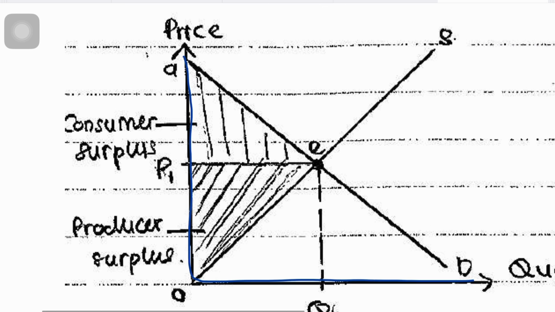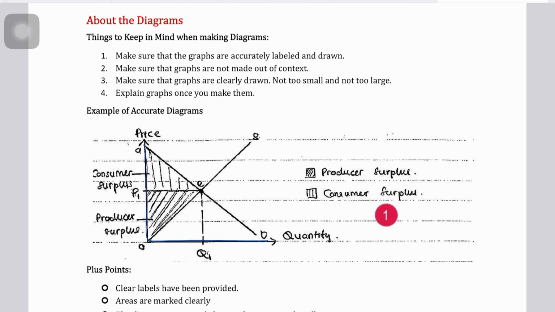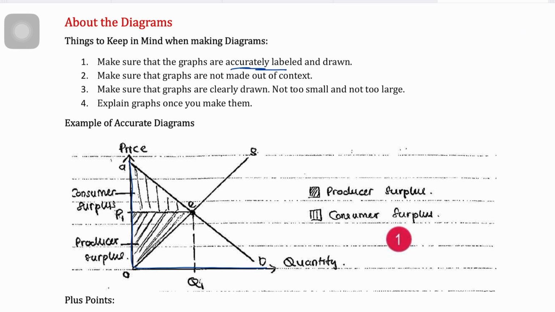Also remember that when the shading is done, for example, do not shade it like this. Don't shade it like this with a pencil. Why? Because your paper will be scanned, and when it is scanned, the shading can be removed, especially if you are shading it with a light pencil. So make the diagram with a dark pencil, not with a pen. Make the diagram with a pencil. I'm repeating this: make it with a dark pencil, not a light pencil. So make sure that the graphs are accurately labeled and drawn.